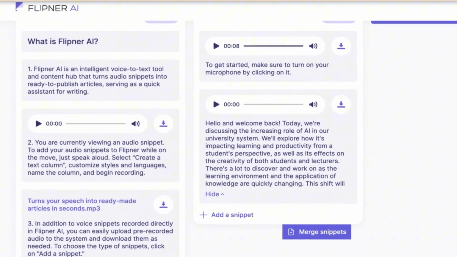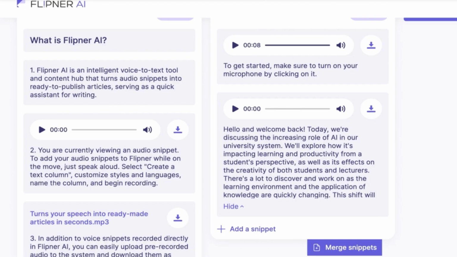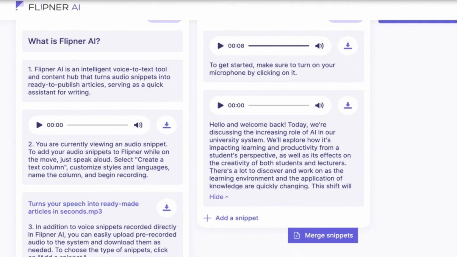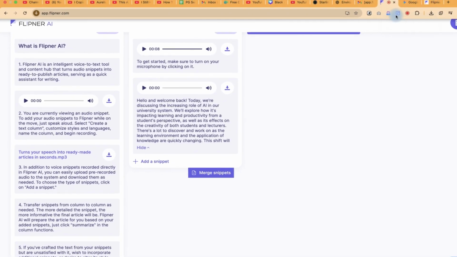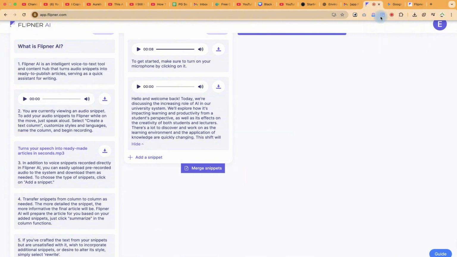Next, let's try another one. Let's click in here, and then you can define the initial steps, go ahead and create, and then give it a name. Of course, you can just double click and give this a name as well. Let's say electricity generation in universities, and then you can add the snippets.